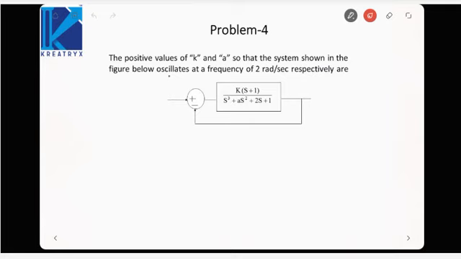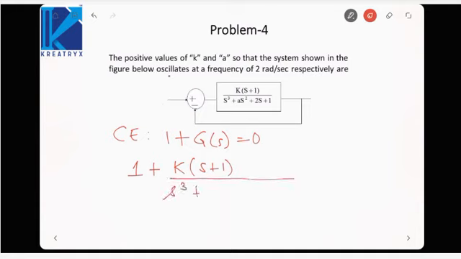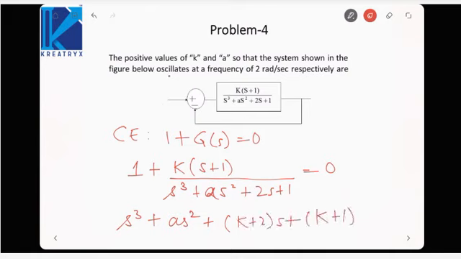Next is: find the positive values of k and a so that the system shown in the figure below oscillates at a frequency of 2 radian per second. We have to find the values of a and k. Let us first write down the characteristic equation. It is basically 1 plus G(s) equal to 0. So it will be 1 plus k(s plus 1) upon (s cube plus a s square plus 2s plus 1) equal to 0. So it will be s cube plus a s square plus (k plus 2)s plus (k plus 1) equal to 0.